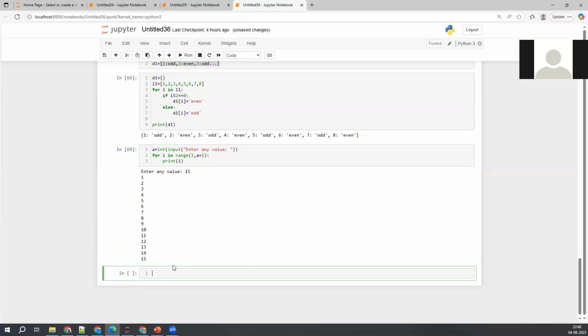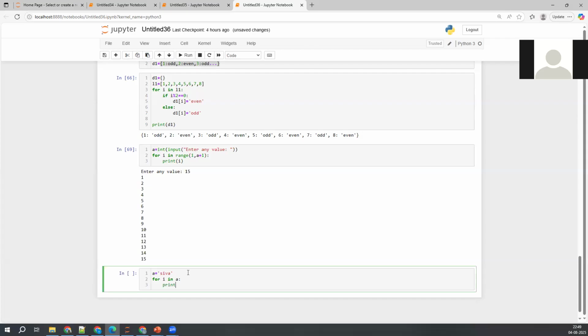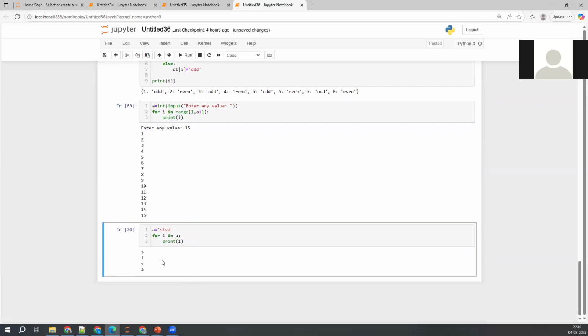A equal to, within single quotes, Shiva. Now you can take a for loop, for i in, directly you can take that string object here, because a string is an iterable object. So print of i. That's it. Shiva.